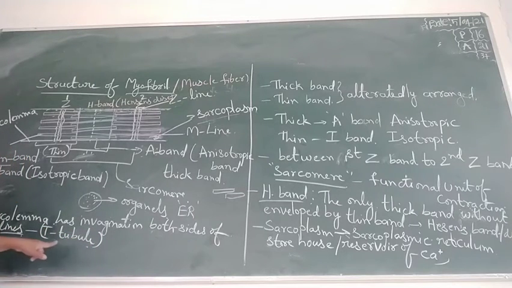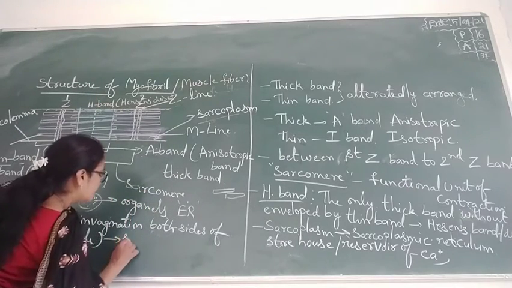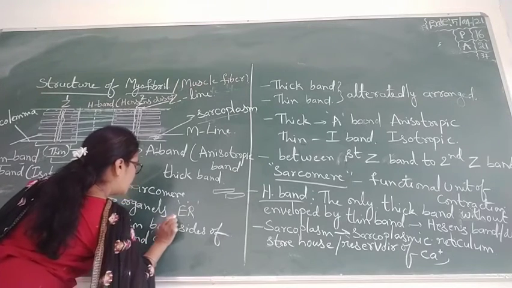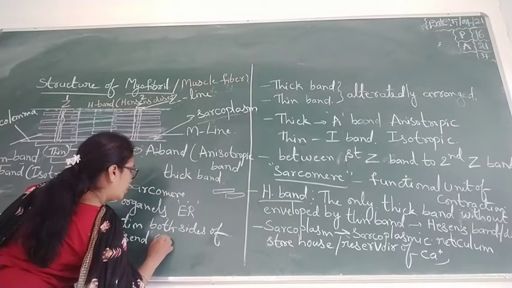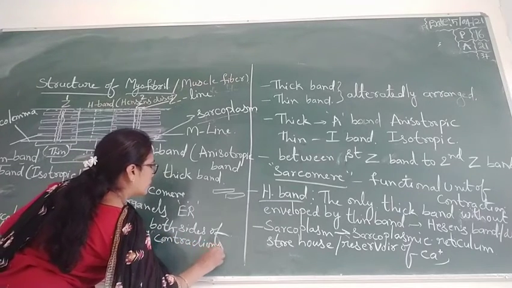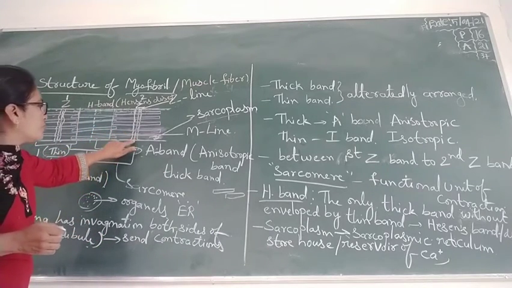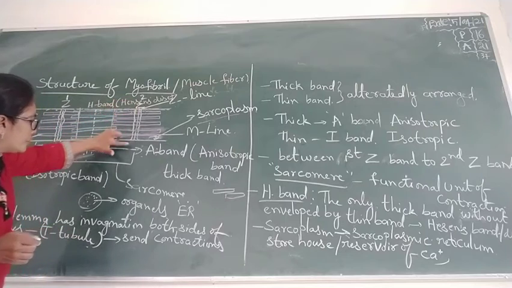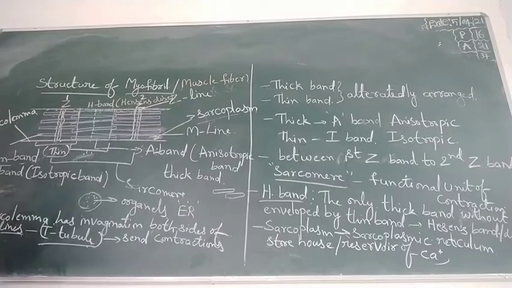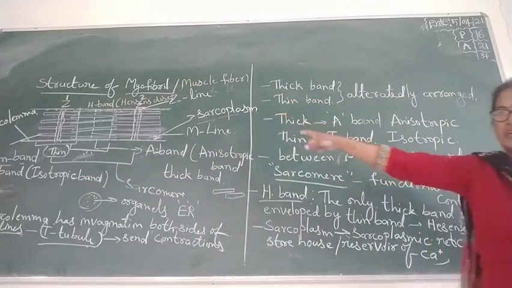What is the function of the T-tubules? They send the contractions. Means the contractions are transferred from here to here and here to here through the T-tubule. This is about the structure of the myofibril or muscle fiber.